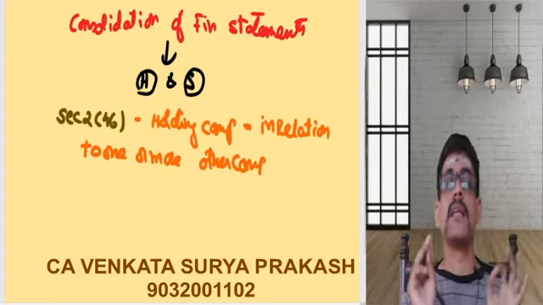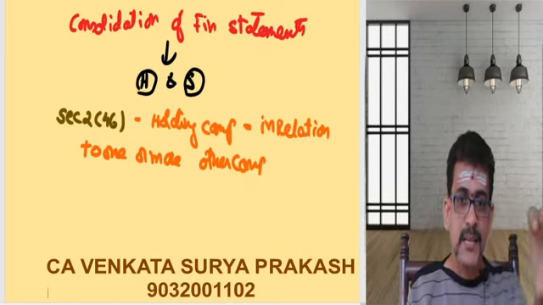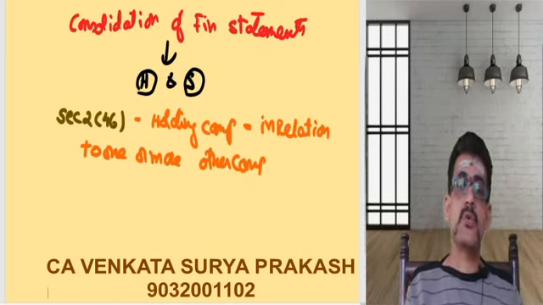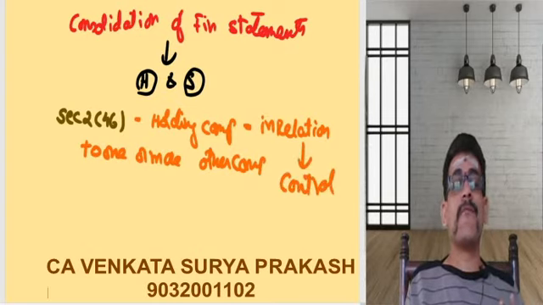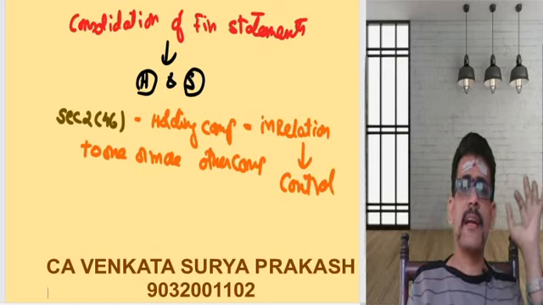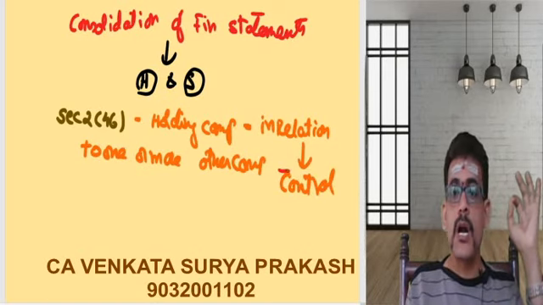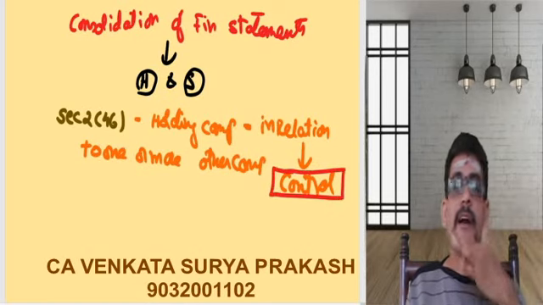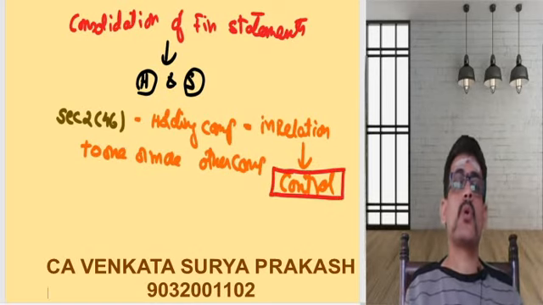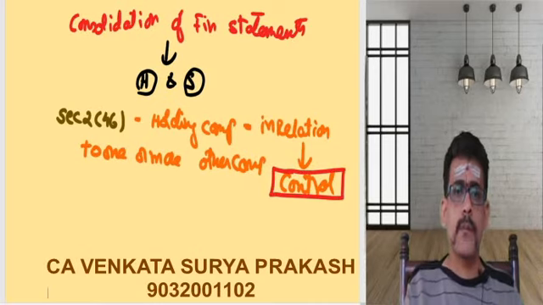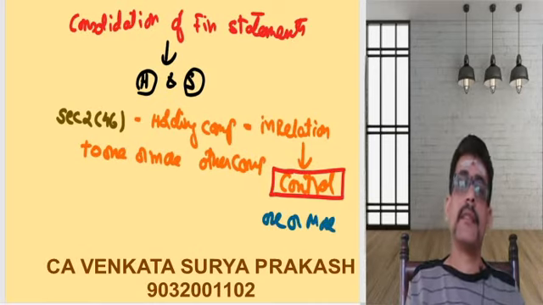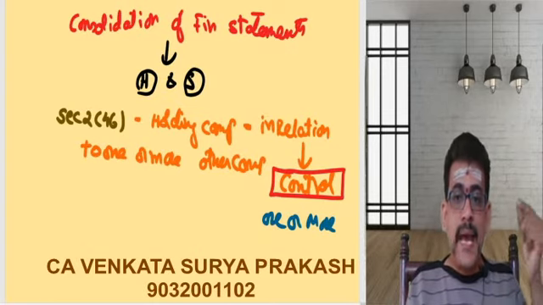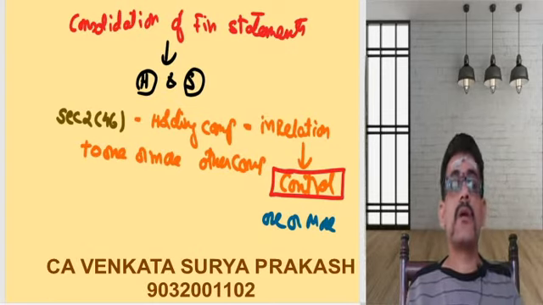We cannot understand even a single line by looking at the definition. So what does that try to say? This tries to say the holding company is trying to exercise some sort of control in one or more companies. A simple way I can define the holding company: this word control plays a very vital role. So any company which exercises control on one or more than one company is said to be called a holding company.